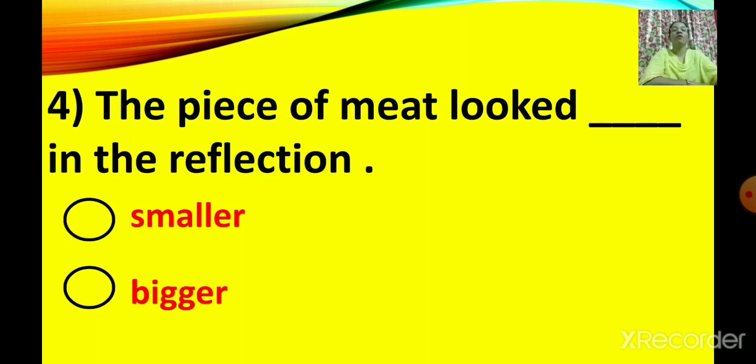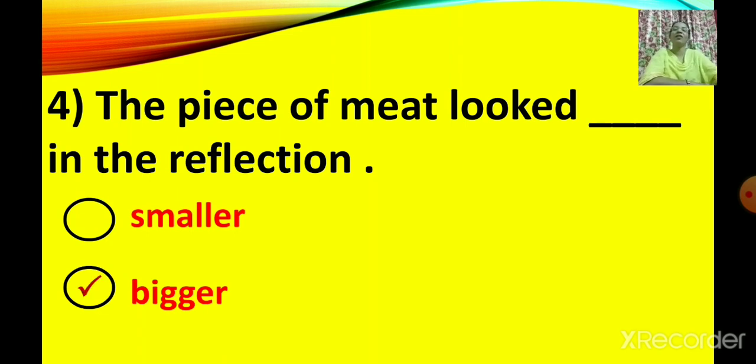Number 4. The piece of meat looked dash in the reflection. So did the piece of meat look smaller or bigger in the reflection? Think and give the answer, children. Yes, it looked bigger.